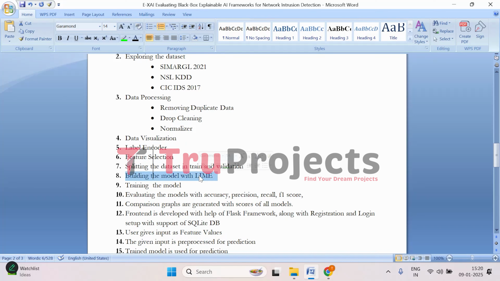Then comes building the model with LIME. So your machine learning models are initiated and LIME, that is local interpretable model agnostic explanations, is used to explain individual predictions made by each model. And we train the model with the training data where it learns patterns and relationships between features and the target variable. And we evaluate all of them using accuracy, precision, recall, and F1 score, and we compare them through graphs.